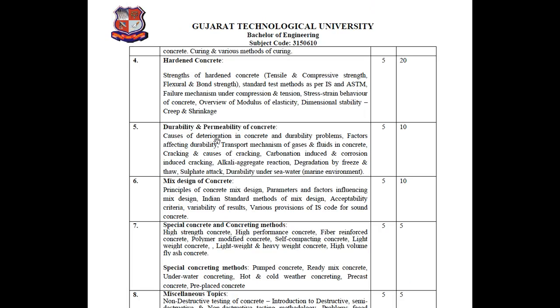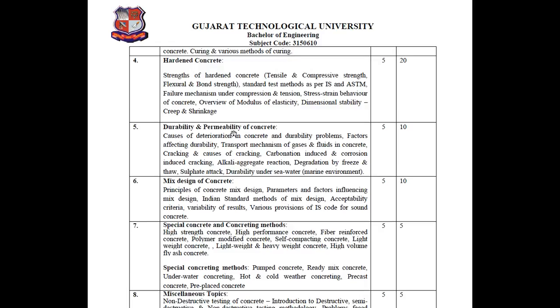Next chapter, the fourth one, is hardened concrete. In that, we discuss the various strength tests performed on concrete, like compressive strength, tensile strength, flexural strength, and bond strength, as per the American Society for Testing and Materials standards. So this is the fourth chapter, hardened concrete.